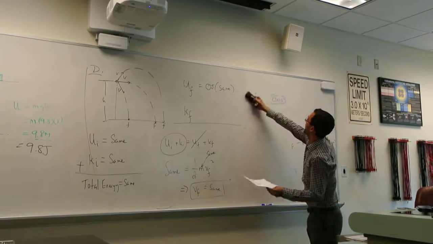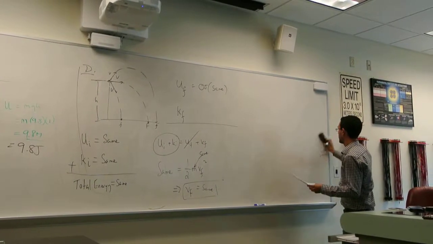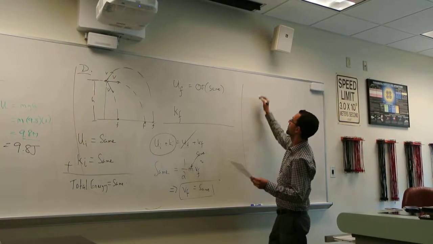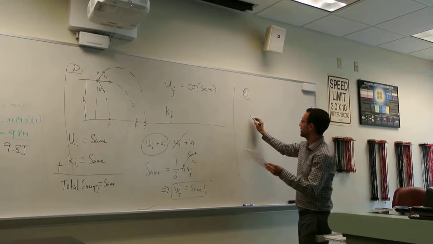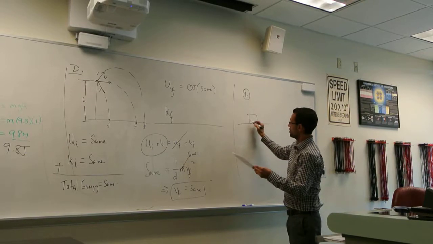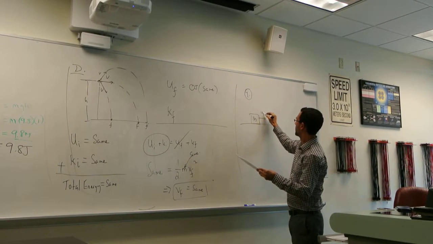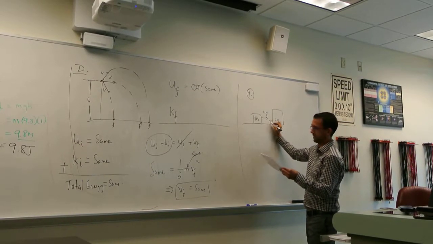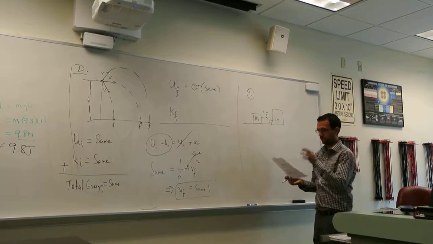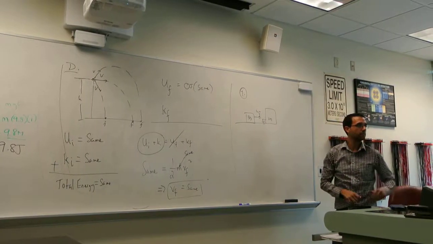All right, so take a look at conceptual question number 9. So number 9, it says 2 boxes are sliding on a frictionless surface. So 1 kilogram traveling at 4 meters per second, another object of 2 kilograms traveling at 2 meters per second. Okay. What am I missing there before I proceed?